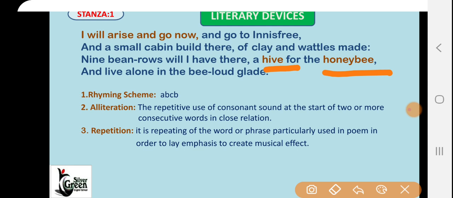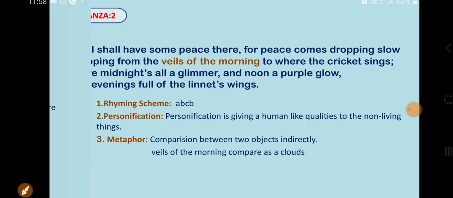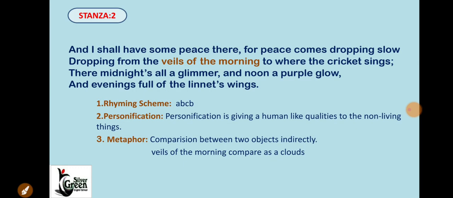Repetition. It is repeating of a word or phrase, particularly used in a poem in order to lay emphasis and create a musical effect. So the third prominent literary device here is repetition. I will arise and go now. So the same line is repeated in the third line also. So that's why it is called repetition. Okay, so let's see in the next stanza, the second stanza, what literary devices are being used by the poet.